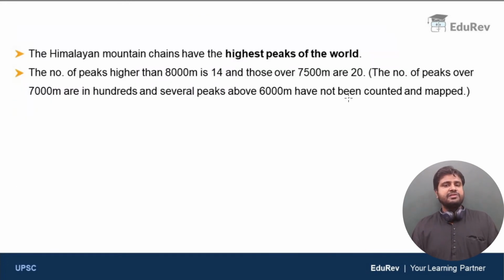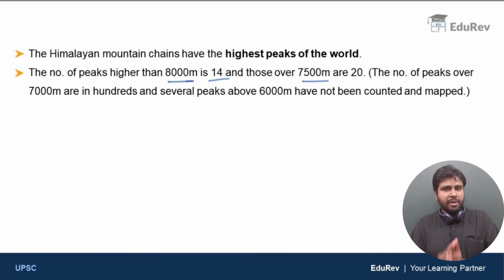Now, let us discuss the height of the mountains in the Himalayas. The Himalayan mountain chains have the highest peaks in the world. The number of peaks higher than 8,000 meters is 14. The number of peaks more than 7,500 meters high is 20. The number of peaks more than 7,000 meters high is in the hundreds.